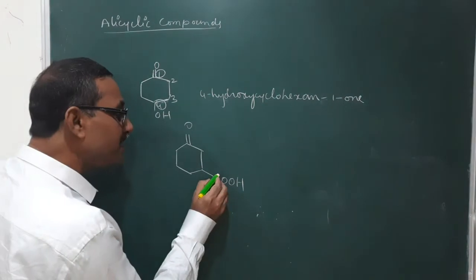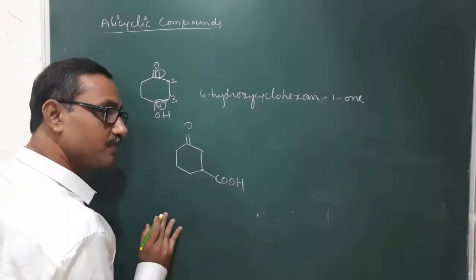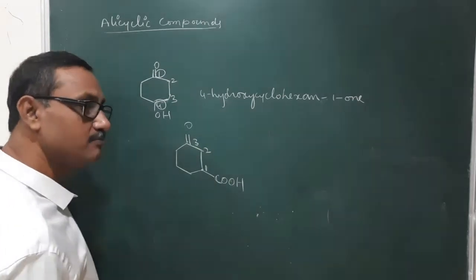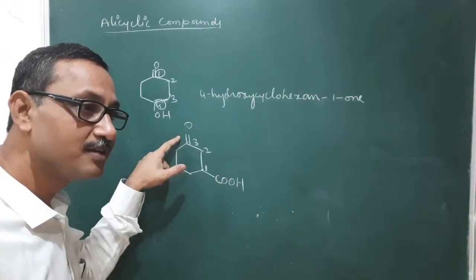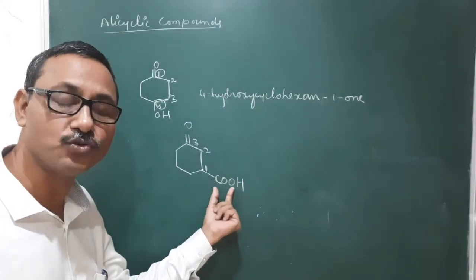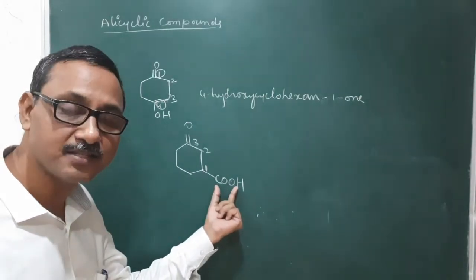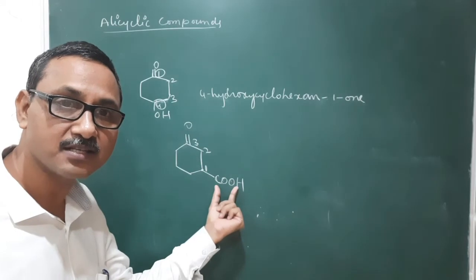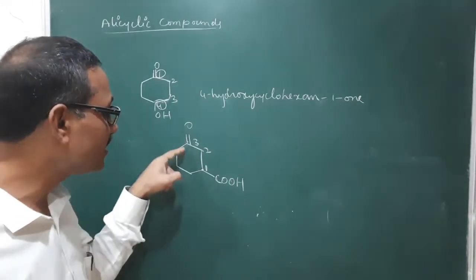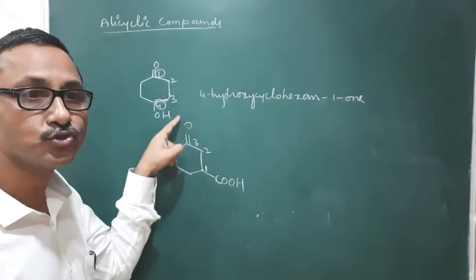Now this is the senior functional group compared with this one. So here number 1 is given to this, 2 to this one, 3 to this one. Now in this situation, it is treated as a substituent. It is treated as the functional group, and it is written as a suffix, secondary suffix, whereas it is written as a secondary prefix. The secondary prefix name of this is here 3-oxo.